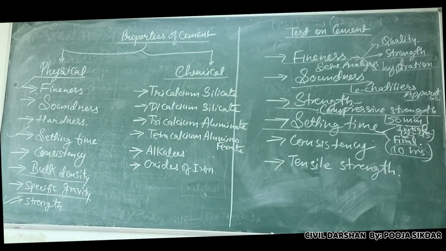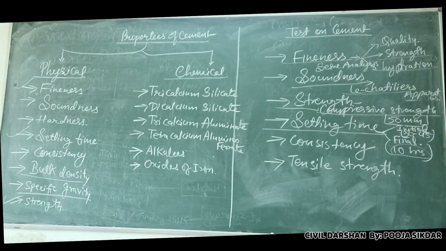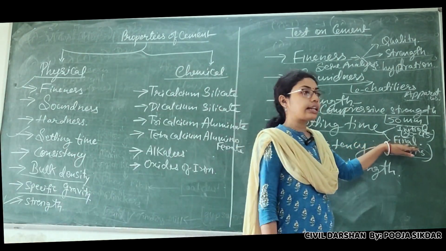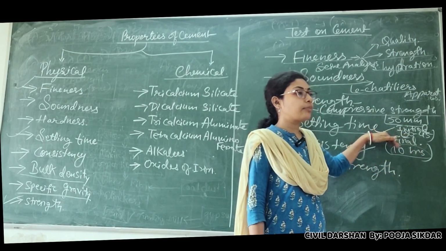It does not achieve the strength yet, but it hardens. How does it achieve the strength? When we use water for sprinkling or give moisture to that construction, then it achieves the strength. But before that, when it dries, it achieves the final setting time, that is 10 hours. I can say 10 hours is the final setting time of the cement.